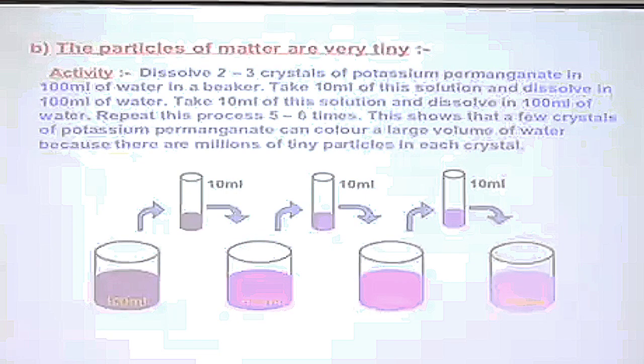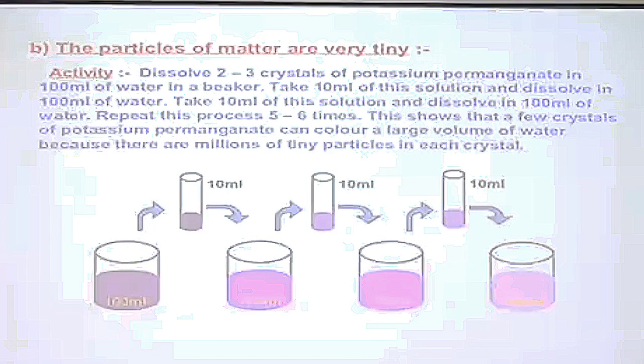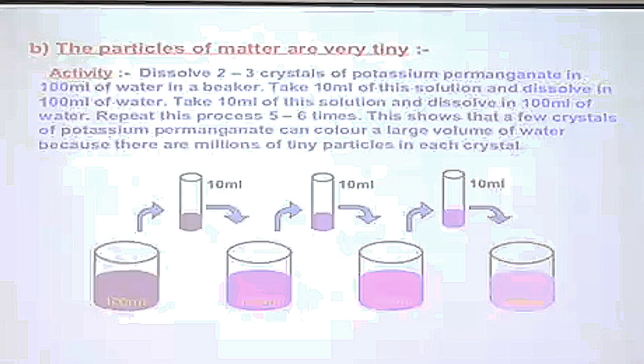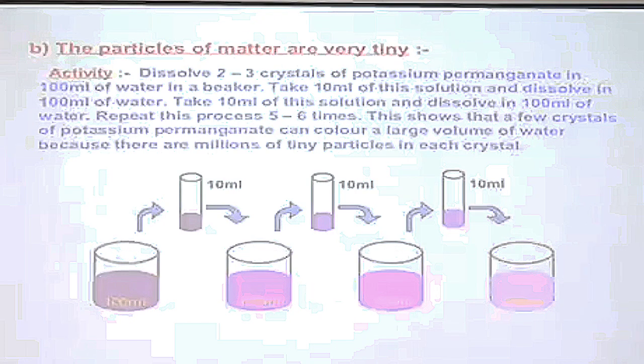Even after 9-10 dilutions, the solution still contains pink color, and we know pink color is because of the potassium permanganate particles, right? So this clearly shows that 1 or 2 crystals of potassium permanganate could impart color to a large quantity of water. It means that a small crystal of potassium permanganate is made up of millions and trillions of particles which impart color to a large volume of water.